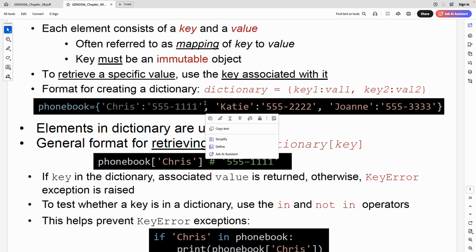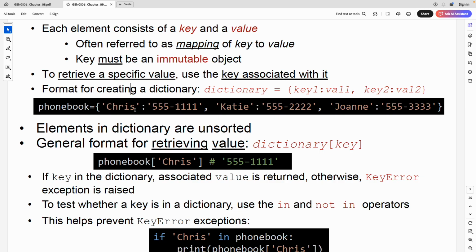So I need to define it. But here's one challenge again. In a normal list where we use numbers, I know that the smallest number is 0, so I can start from 0. But if it is strings, what should be the index of the first one? Where should I start? So this is where I also need to define it.